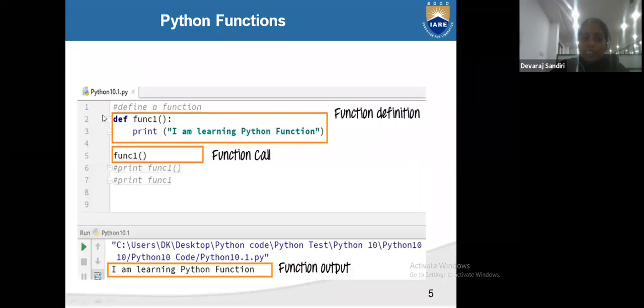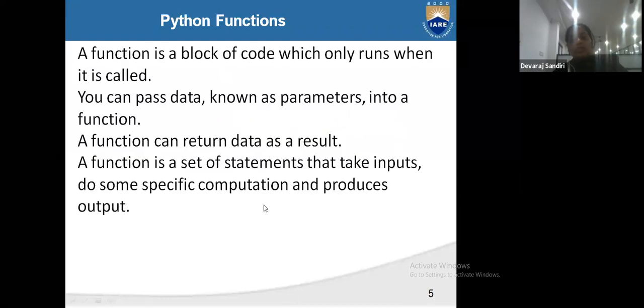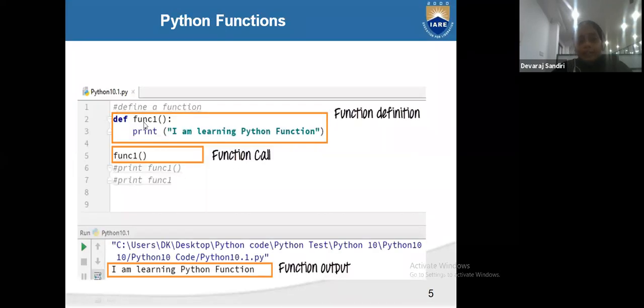See here, first we write the function definition, and then we call the function. There are two parts. You have to write the same name without spelling mistakes. When you call the function, you have to use the same function name. So here, def function1, print "I am learning the Python function".